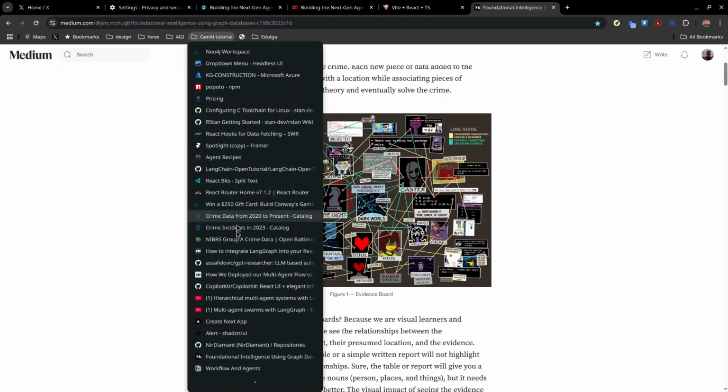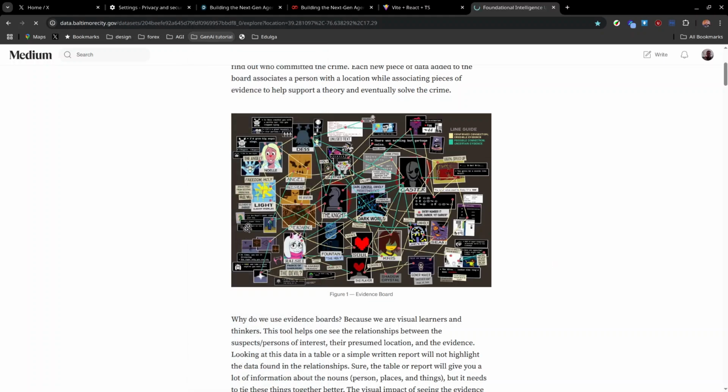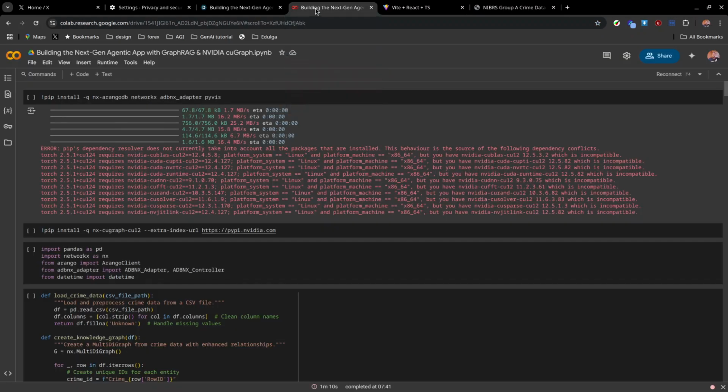The data comes from the NIBRS crime data. I will be providing all the links to the GitHub repository too. But I will go ahead and explain what I did.